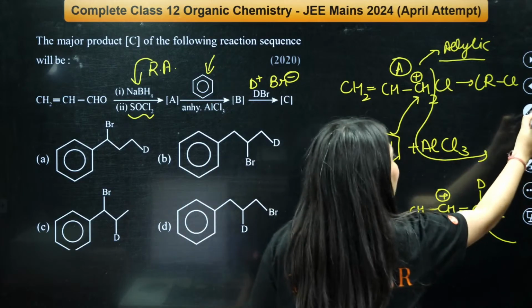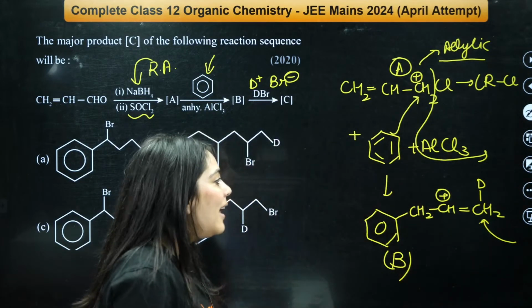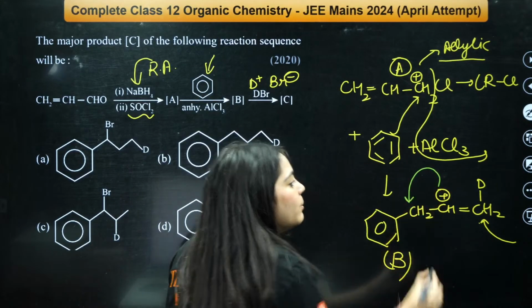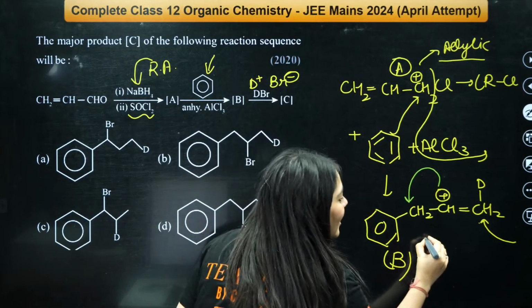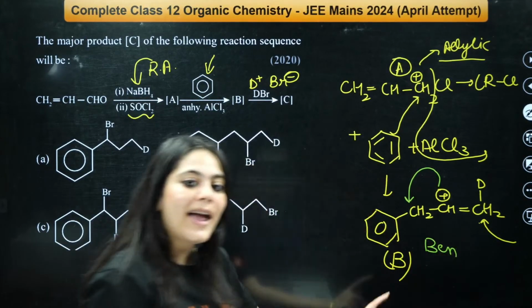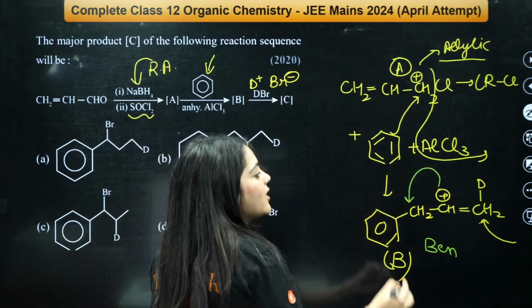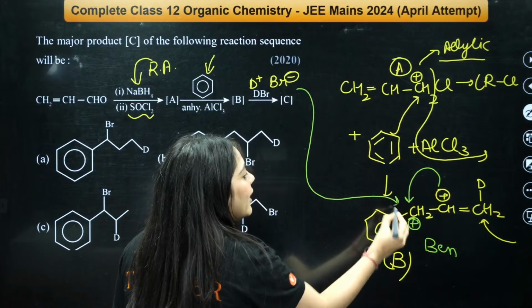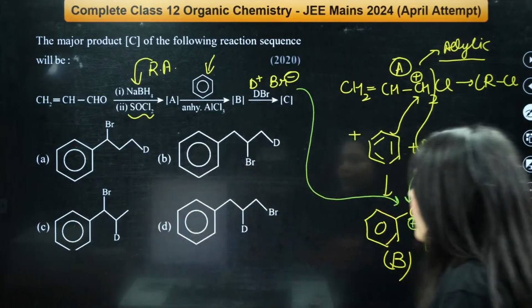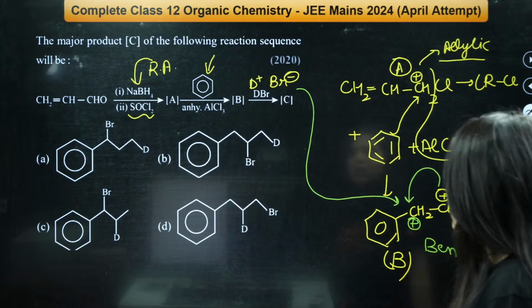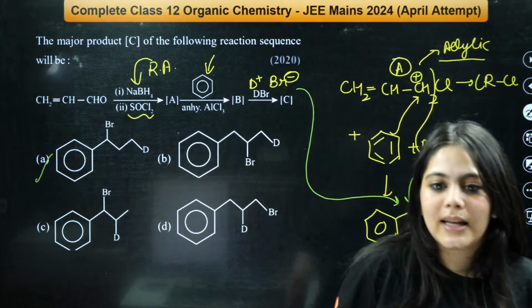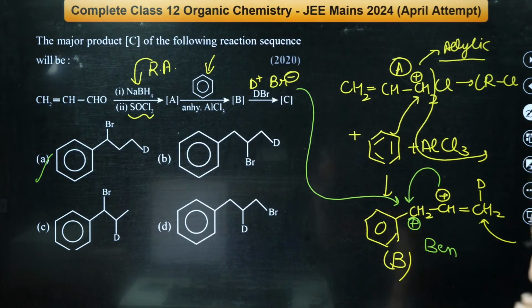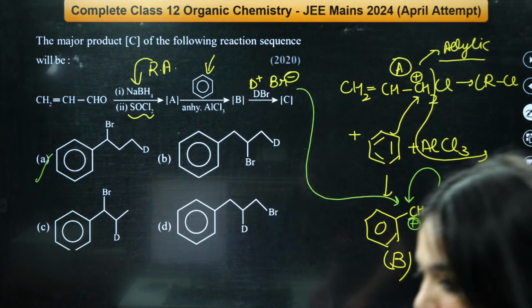Now what will happen? This positive charge can rearrange. Can everybody see? If this positive charge moves over here, then this becomes the benzylic carbocation, right? The positive charge can move over here instead. Now the Br will attack over here. So the final answer would be A. A is the correct answer. Correct, Sumit, correct. Understood these pointers, everybody?